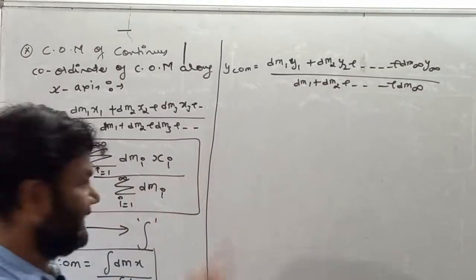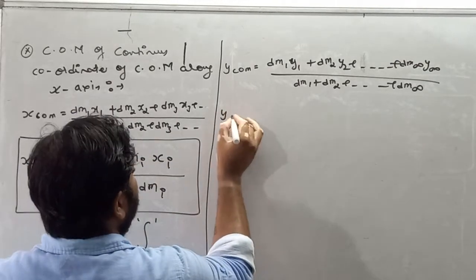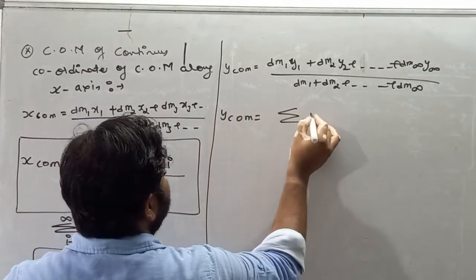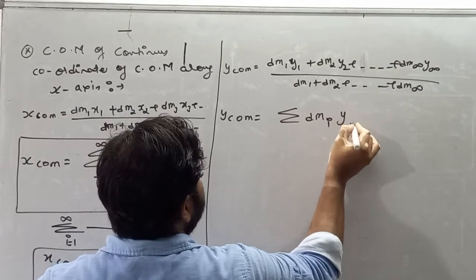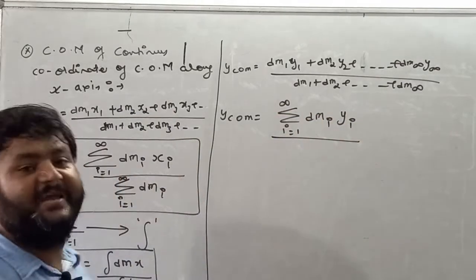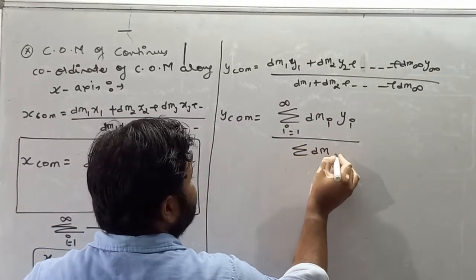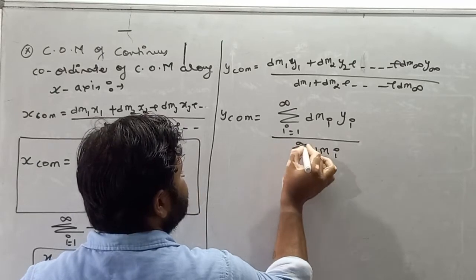Now it is the process of adding, so I'll introduce summation. So y center of mass is equal to summation dm_i y_i for i from 1 to infinity, because we have infinite number of particles, divided by summation dm_i for i from 1 to infinity.